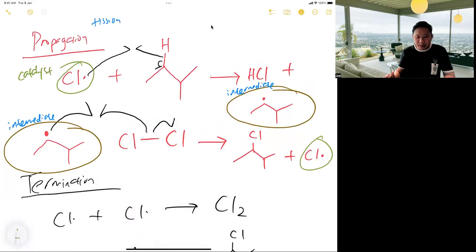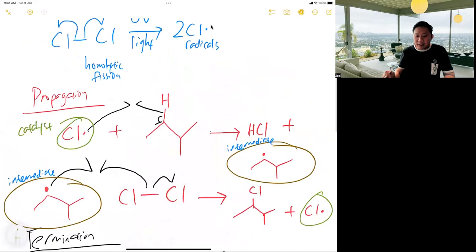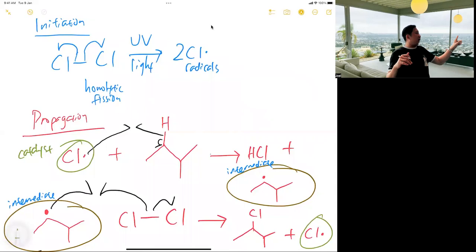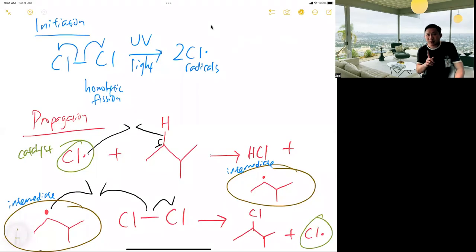Means during the initiation, I just need a little radical, enough. Little, so at the start just a little. You start, then it forms. So which one is very little, catalyst or intermediate? Intermediate. Catalyst is always a lot, you know why? I always have one.